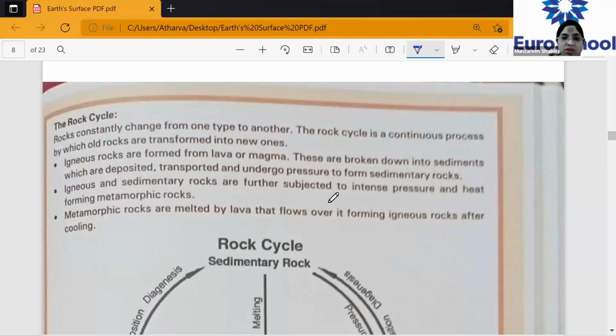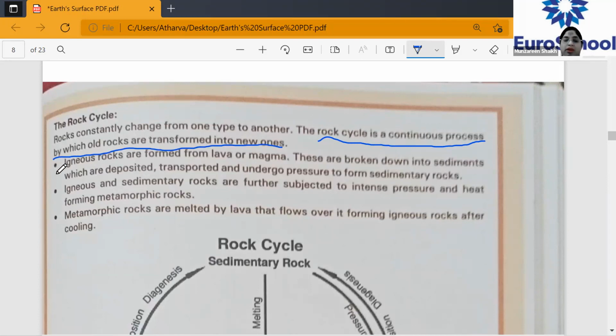Now we'll see the rock cycle. Rocks constantly change from one type to another. The rock cycle is a continuous process by which old rocks are transformed into new ones. Please underline this: the rock cycle is a continuous process where old rocks are transformed into new ones. Rocks usually change their forms. Remember that as well. They always change from one type to another type.